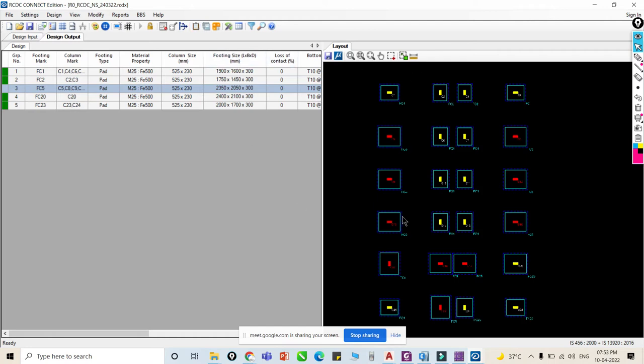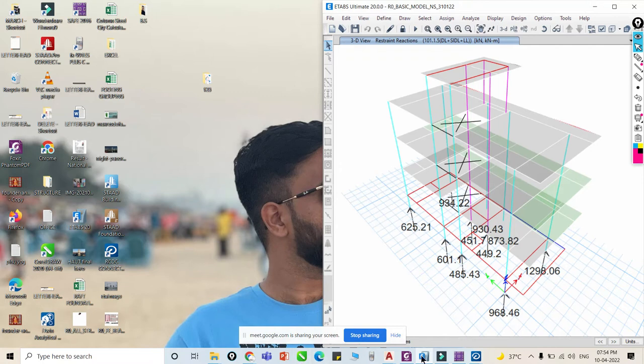So we can design so many things using this software. You can see in this manner we can design our foundation. I will show you practically in AutoCAD.